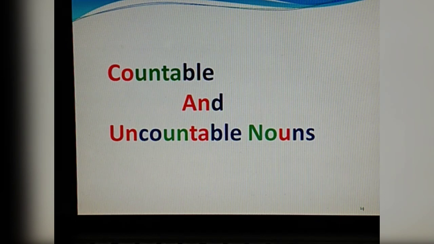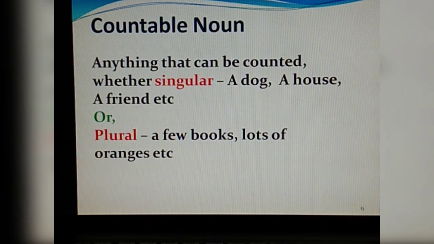Now the next topic we deal with is countable and uncountable nouns. So let us see what it means. A countable noun is anything that can be counted. When we are able to count like 1, 2, 3, 4, that is called a countable noun. Like if I say a dog, I mean a single dog, so we are able to count. House, a friend. These are things which we can touch or count. So these are called countable nouns.